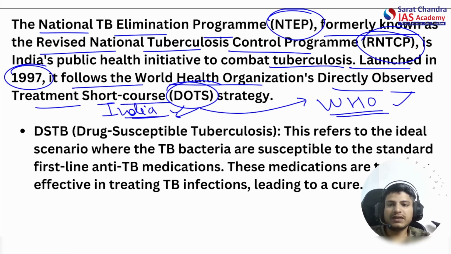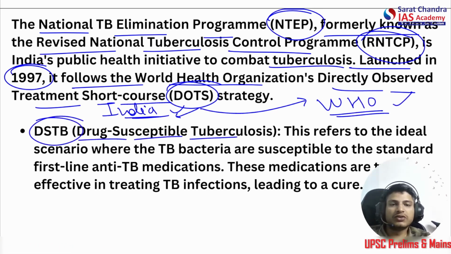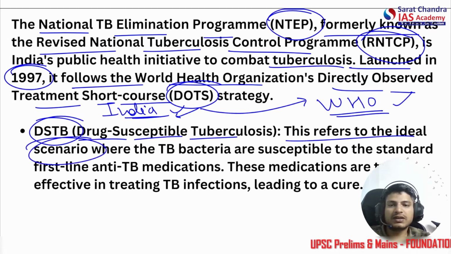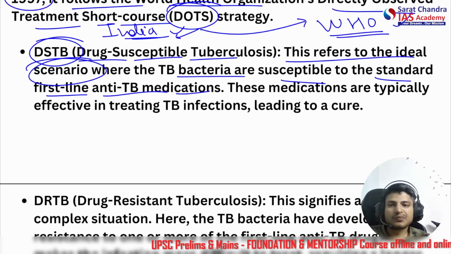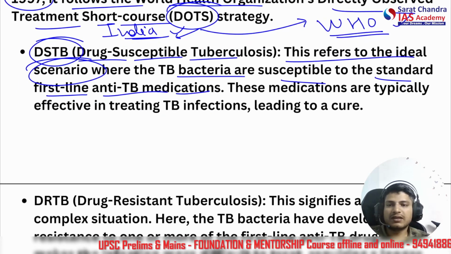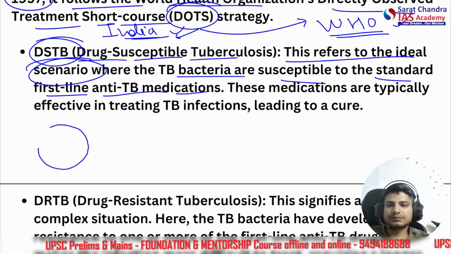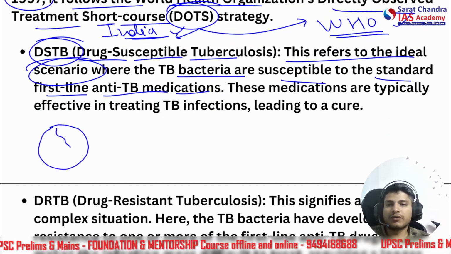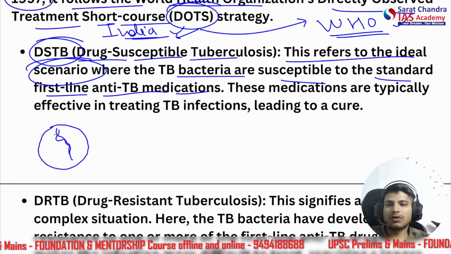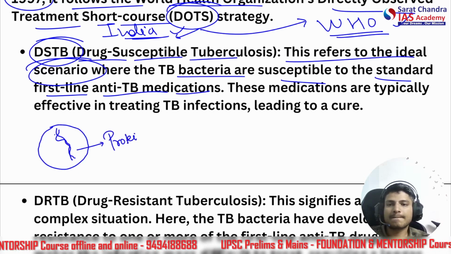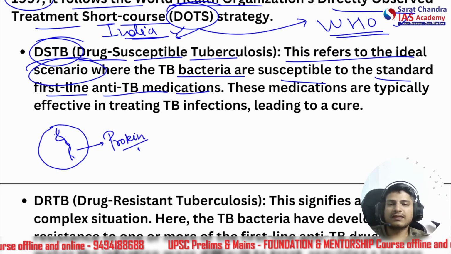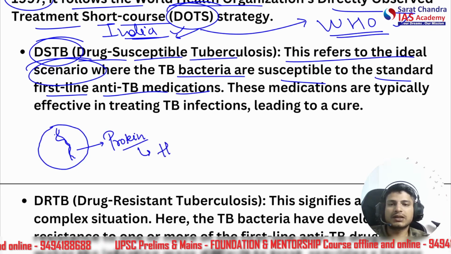Now coming to DSTB, that is drug susceptible or sensitive tuberculosis. This refers to the ideal scenario where the TB bacteria are susceptible to the standard first line anti-TB medications. Let's say this bacteria has some form of DNA, and it is making some sort of protein. That protein is, let's say, harmful or deleterious to human health.